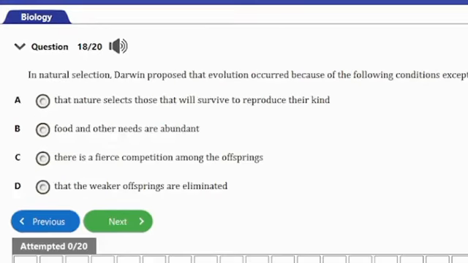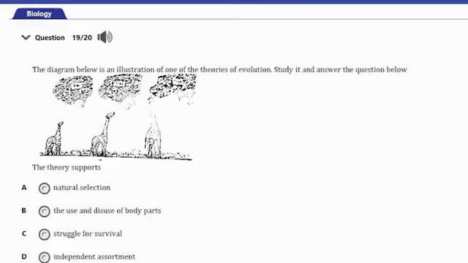Question number 18. It says, in natural selection, Darwin proposed that evolution occurred because of the following conditions, except A, that nature selects those that will survive to reduce their kind, B, food and other needs are abundant, C, there is a fierce competition among the offsprings, D, that the weaker offsprings are eliminated. So guys, the answer to this question is option B here, food and other needs are abundant. So let's consider the next question, question number 19.